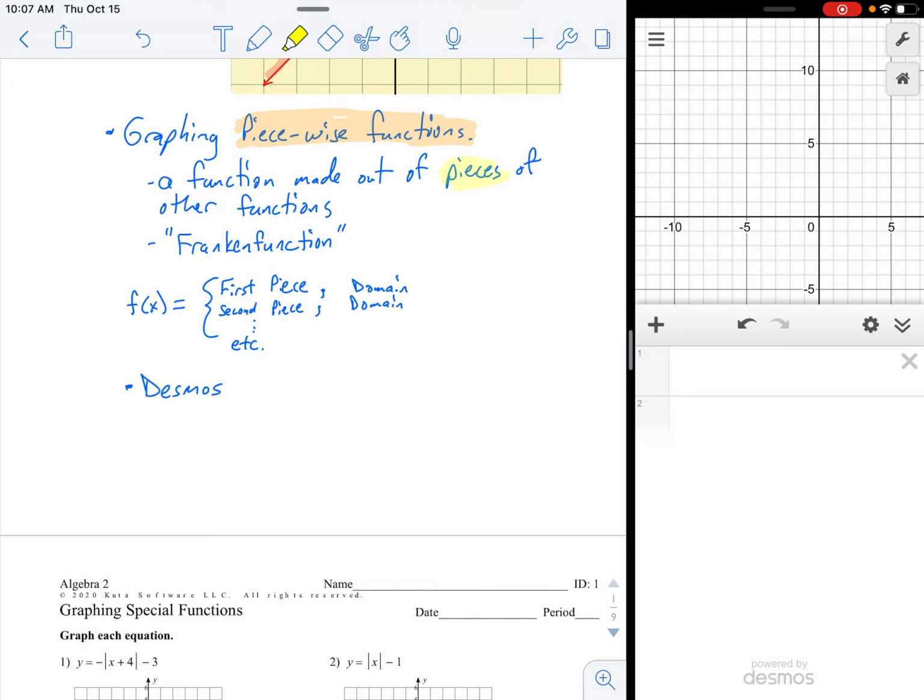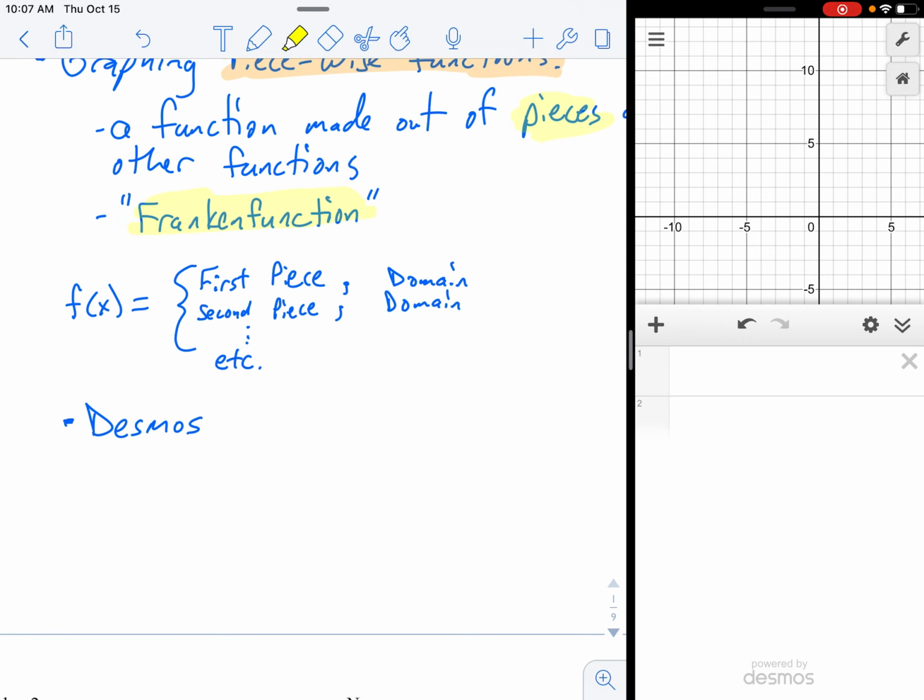Because this always comes along in October, and I'm clever and funny, I'm sure you think that of me, I call this a Frankenfunction. Just like Frankenstein's monster was made out of pieces of corpses that they dug up in a cemetery, because it's a horror movie, of course, or book. It was a book first. Don't forget that. So yeah, pieces, it's a Frankenfunction. It's pieces of different functions that are sort of stuck together.